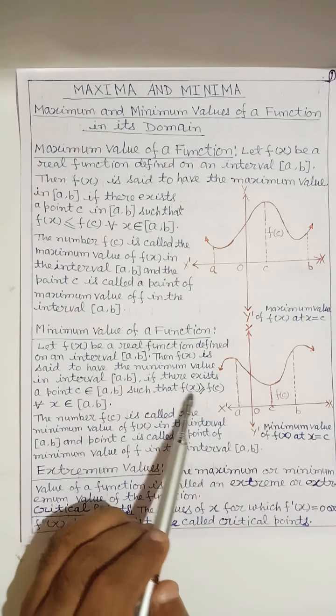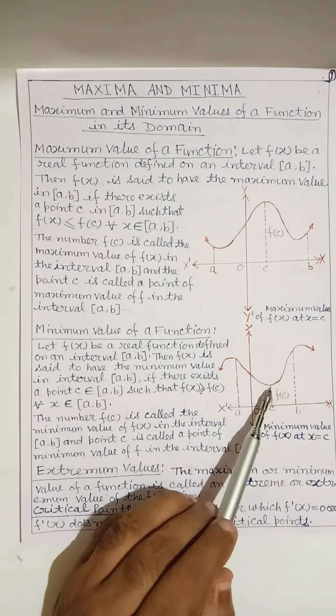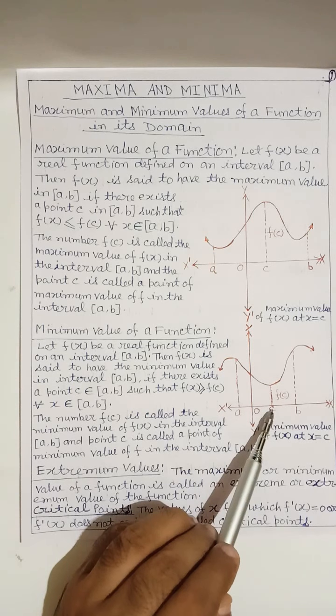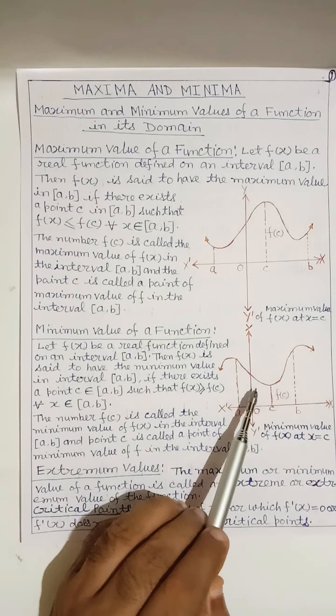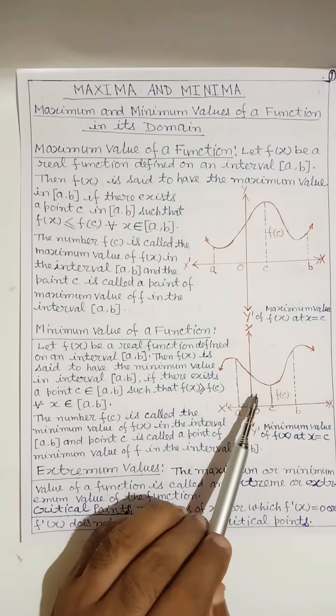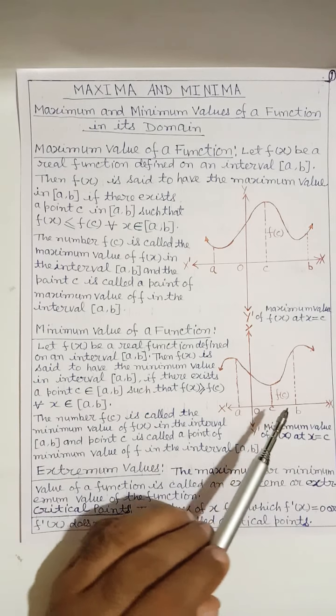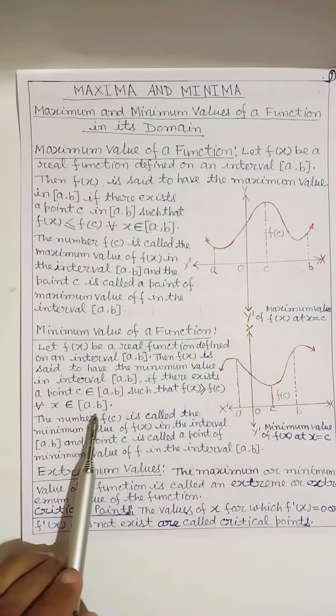Other than the point c, f(x) is always greater than f(c) for all x belonging to [a, b].